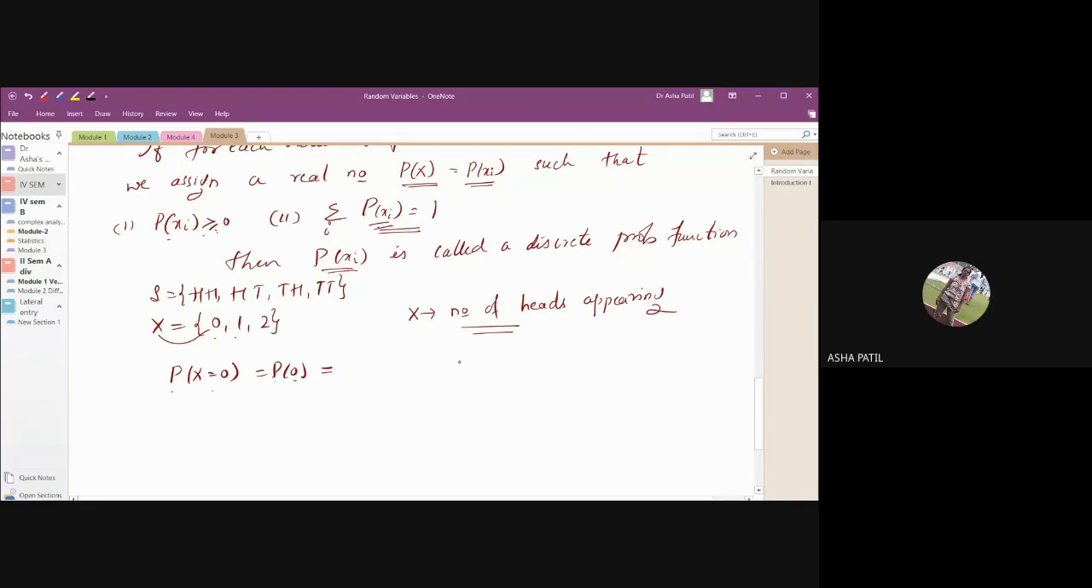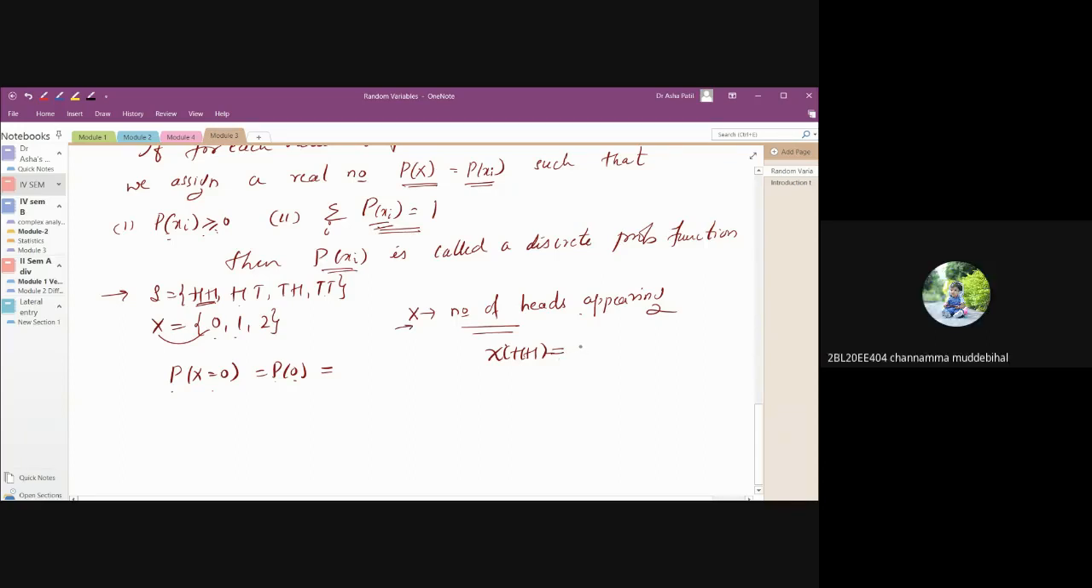I will just write here once again. What is x of HH? X is the number of heads appearing. This is your sample space. We are assigning a real value to each of these outcomes with this random variable x. What is x of HH?